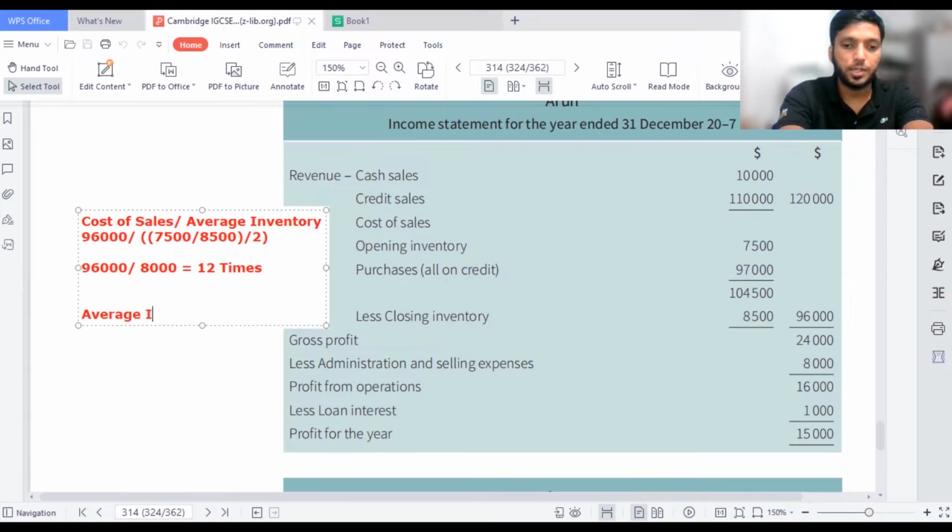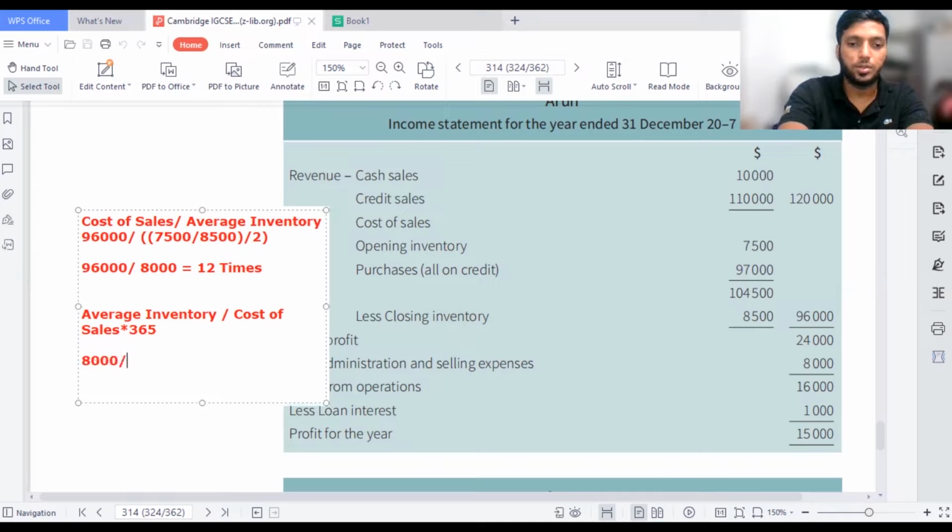So average inventory will come up. What will come down, guys? We'll divide by cost of sales. That easy, guys. Now I'm going to multiply by 365 because it's a calculation of 365 days. So I'll take 8,000 divided by 96,000 times 365.